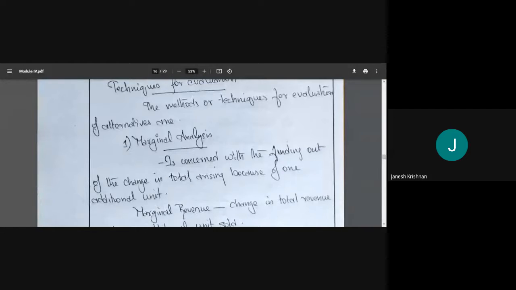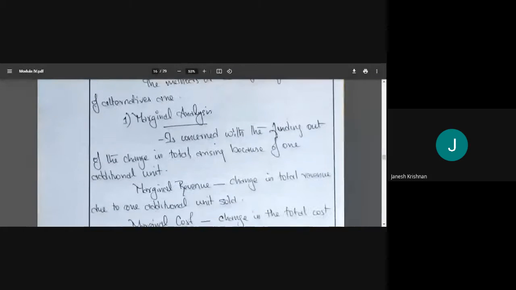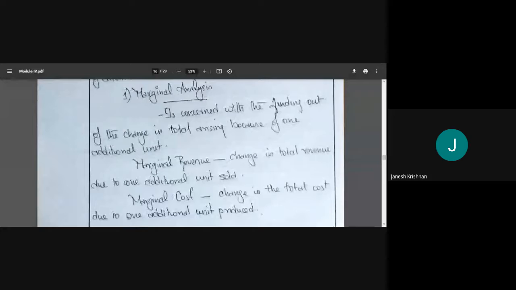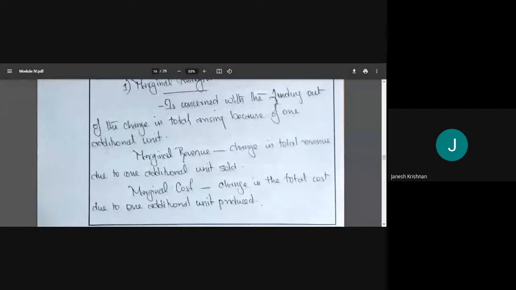That is the question for marginal analysis. It is concerned with finding out the change in the total arising because of one additional unit. What will happen if we produce one additional car? Then we have two terms: marginal revenue and marginal cost. Marginal revenue means the change in total revenue due to one additional unit sold. We are always producing and selling 1,000 cars. How much will be earned if we sell 1,001 cars? If we sell one more, what is the income?